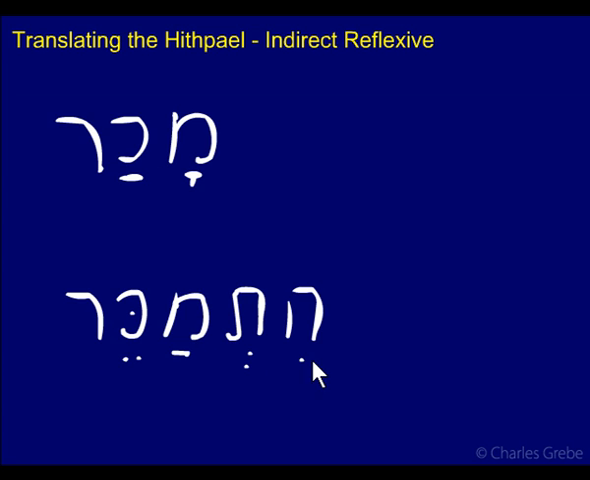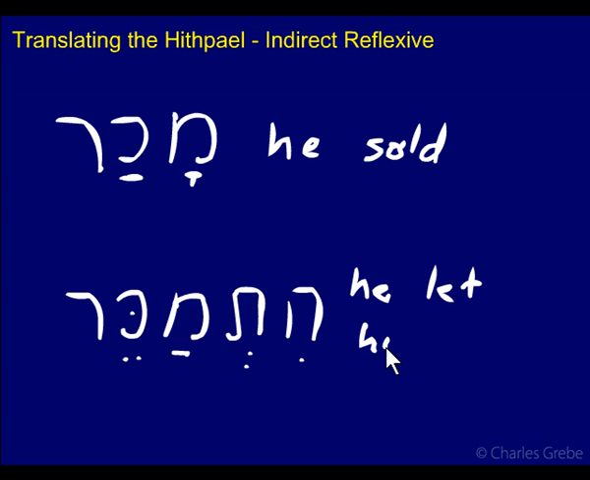A last example here, and this is a bit different, but I put it in here just again to show that there are some nuances to these things. Machar means to sell. Hitmaker means he let himself be sold, or at least according to Seow, page 298, he talks about this. He calls this the tolerative. Okay, so this is he sold, and this is he let himself be sold.